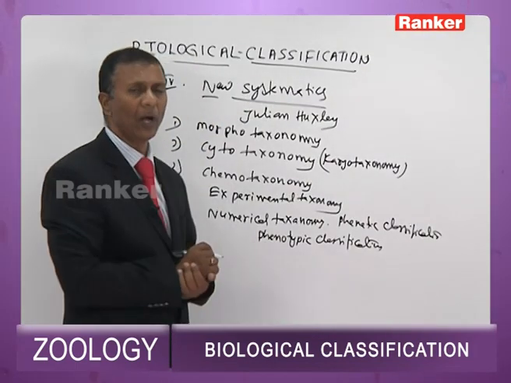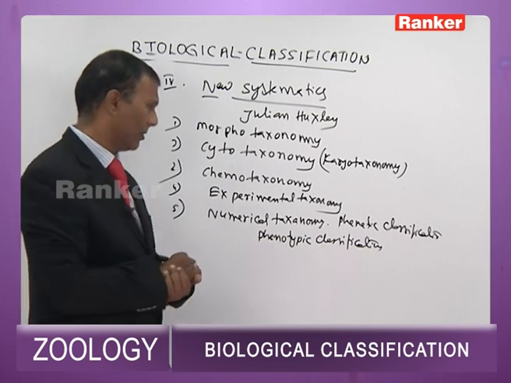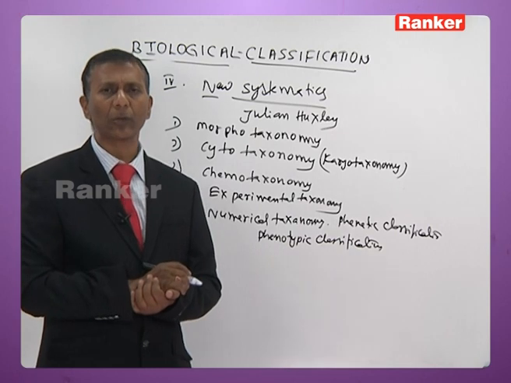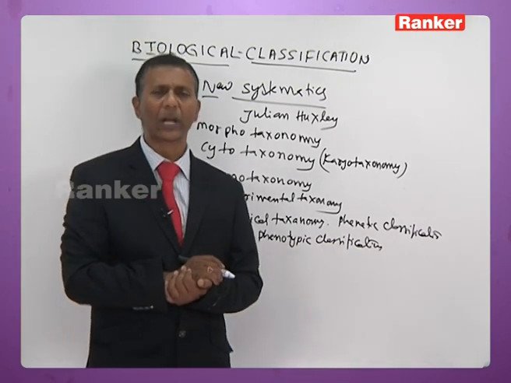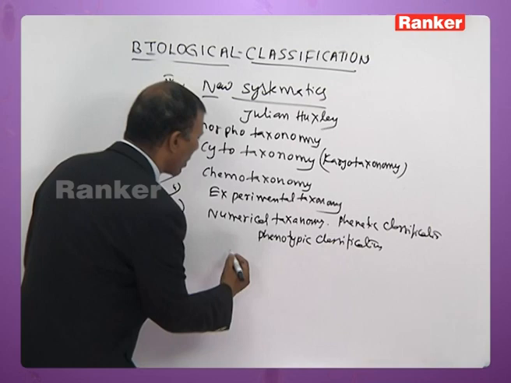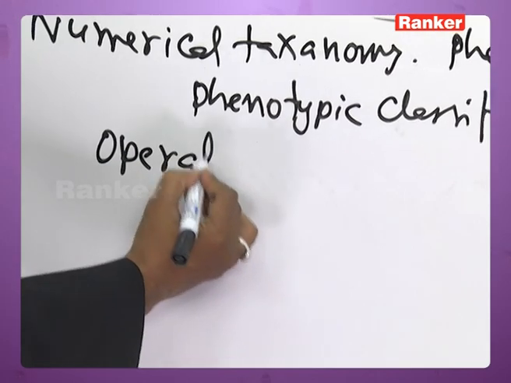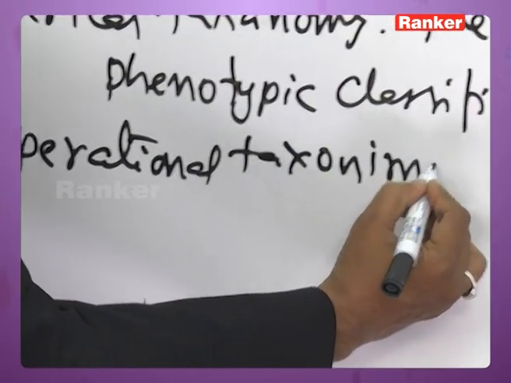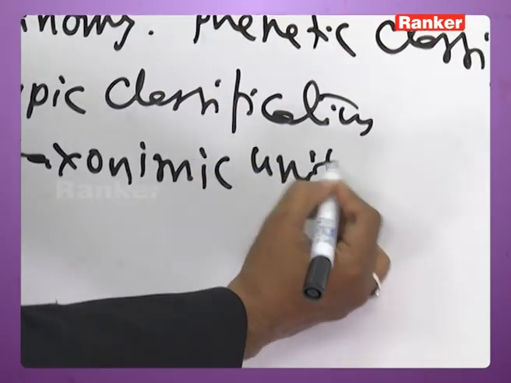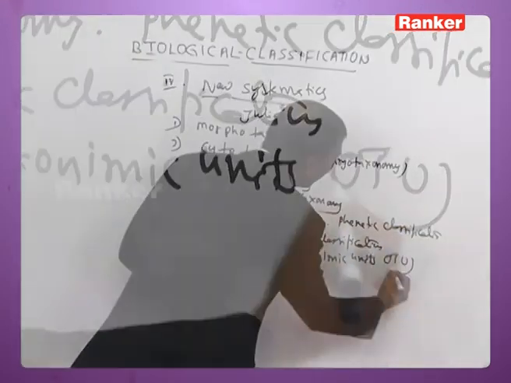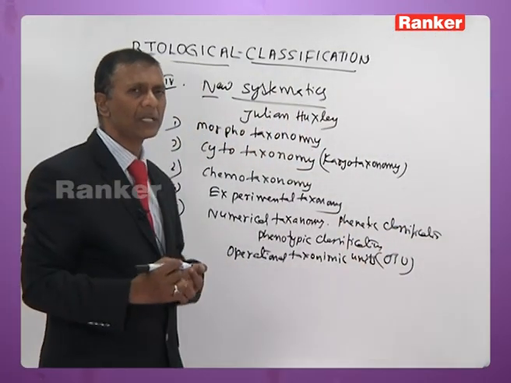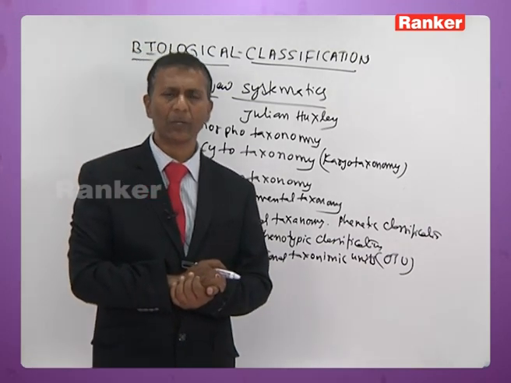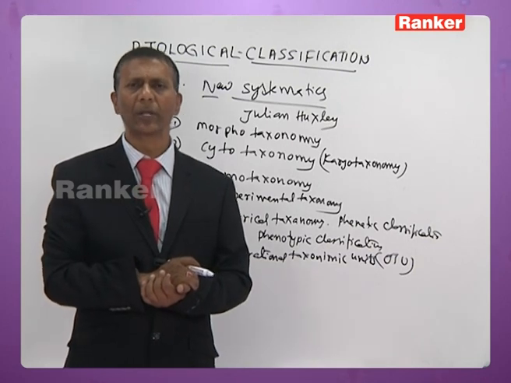Numerical taxonomy is also called phonetic classification or phenotypic classification. Here, operational taxonomic units are taken into account to classify the organisms. What do you call them? Operational taxonomic units. You call them OTU. On the basis of OTU, the organisms are classified into different groups. What are operational taxonomic units here now?